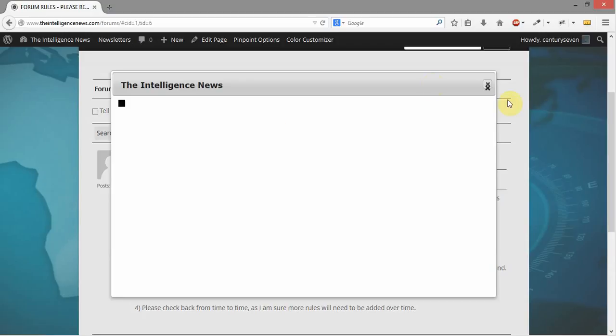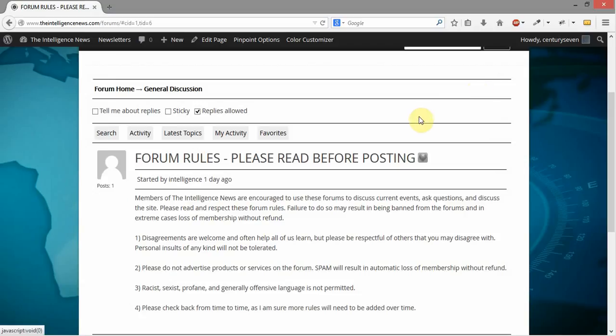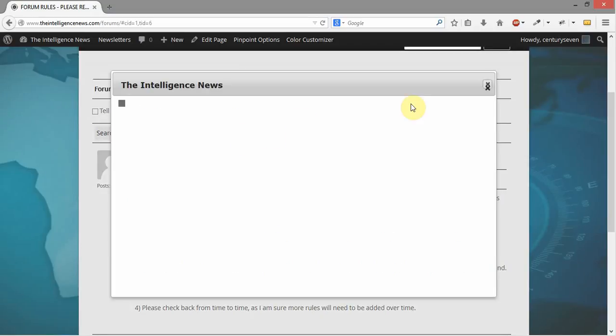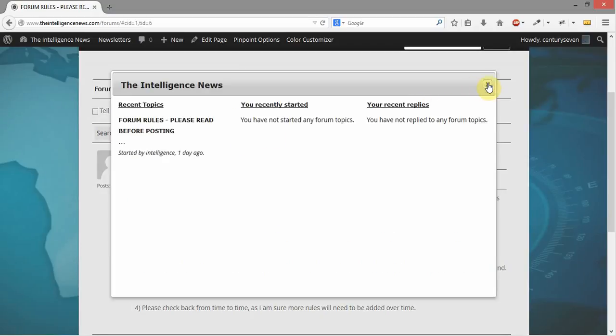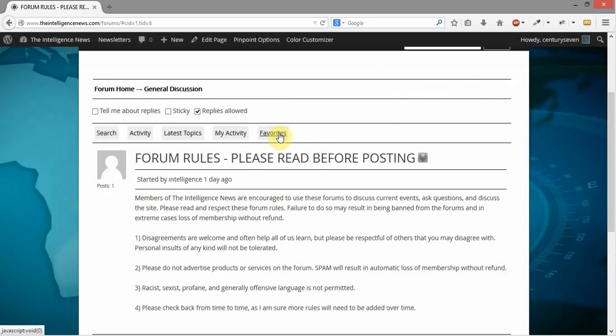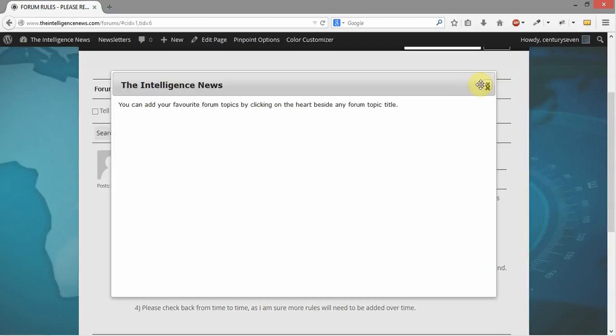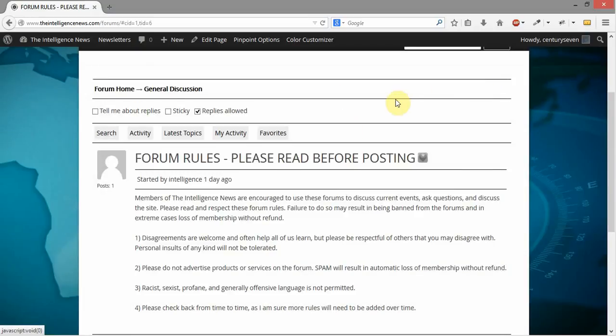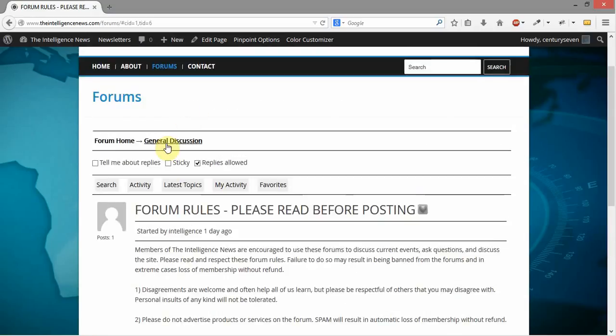You'll see latest topics, and these are going to be, there was intelligence started forums rules. Please read before posting, 1 day ago. Any activity that the individual has done themselves, it will show activity here, and anything they've favorited, it'll show activity there. And right up here, you'll notice there are three different selections, which are replies allowed, sticky, and tell me about replies.